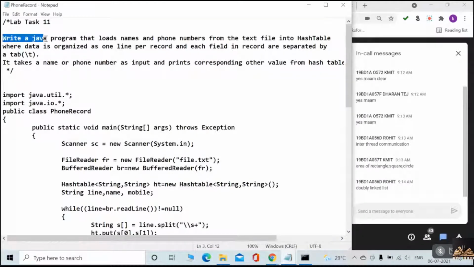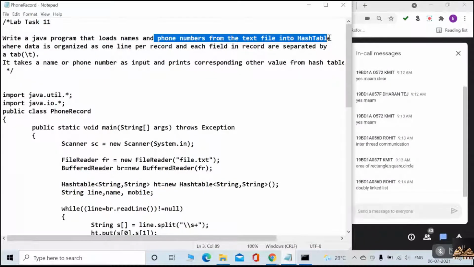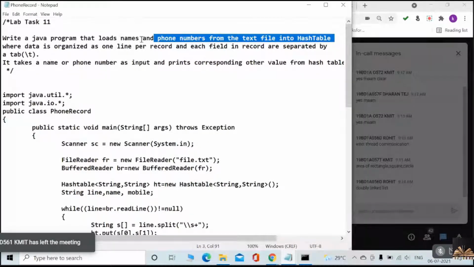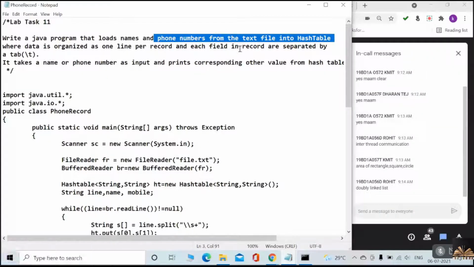Write a Java program that loads names and phone numbers from a text file into a hash table, where the data is organized as one line per record.